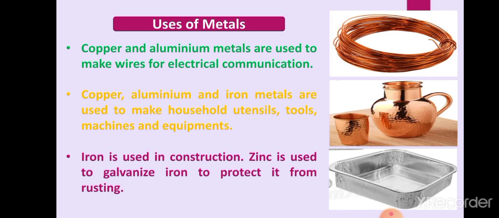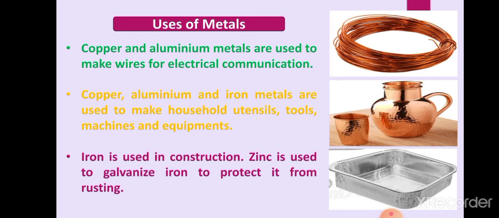Now, uses of metals. What are the uses of metals? First of all, you all know that copper and aluminium are used for making electrical wires because they are good conductors. Then copper, aluminium and iron are used to make household utensils, tools, machines, and many equipments. Then iron is used in construction also.